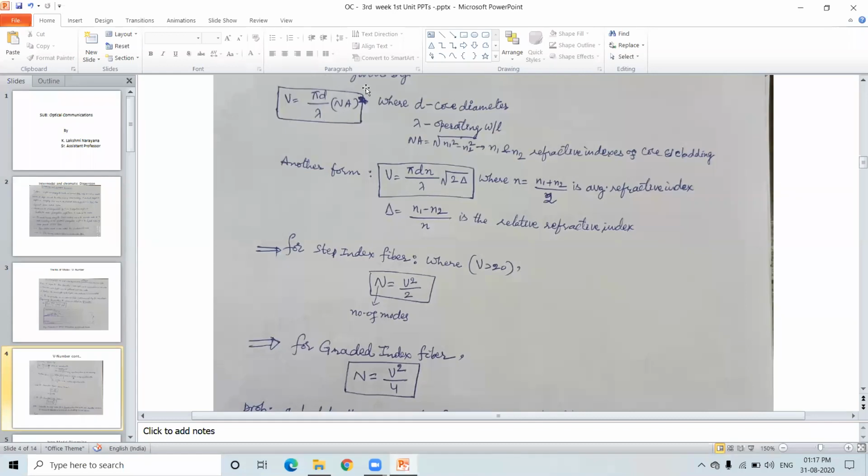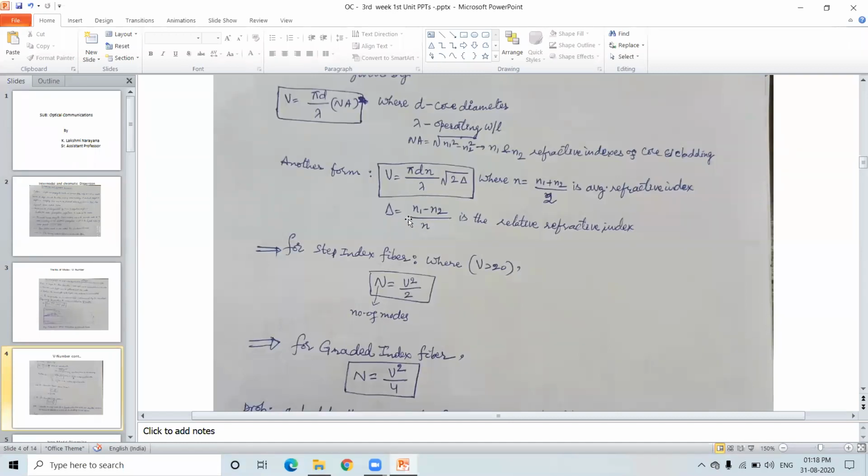Please see, only this term has been replaced with N1 root over 2 delta, N1 or N, both the same, where N, please remember this, N is equal to N1 plus N2 by 2, the average of these two. We already knew that N1 is approximately equal to N2, therefore N is equal to N1 or N2 only. This is the average of the two refractive indexes, that is N root over 2 delta. This is N1 root 2 delta, which we considered in the last class. So NA has been replaced with N1 or simply N into root 2 delta.